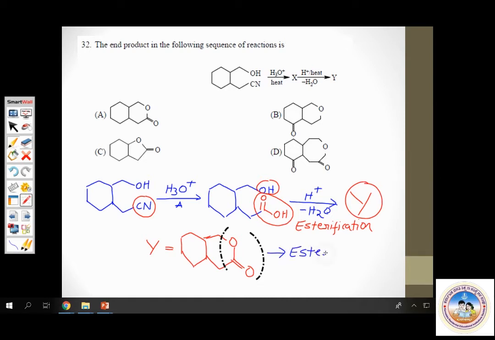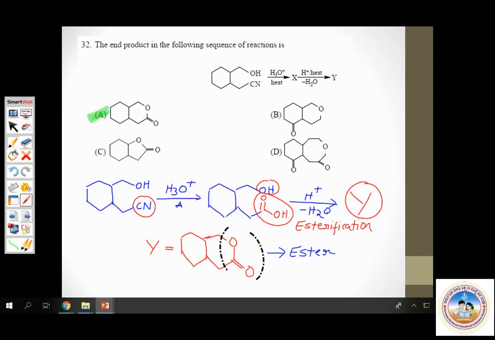Ester. Now which option is correct here? Which option matches this? Option A matches this. Hence, you have option A as the answer for this question. Yes, this is intramolecular esterification, esterification taking place within the molecule. So just copy it down quickly. Now we'll move on to the next question.